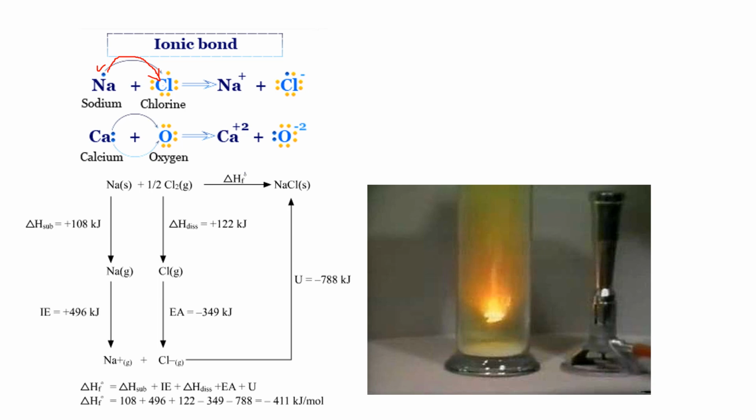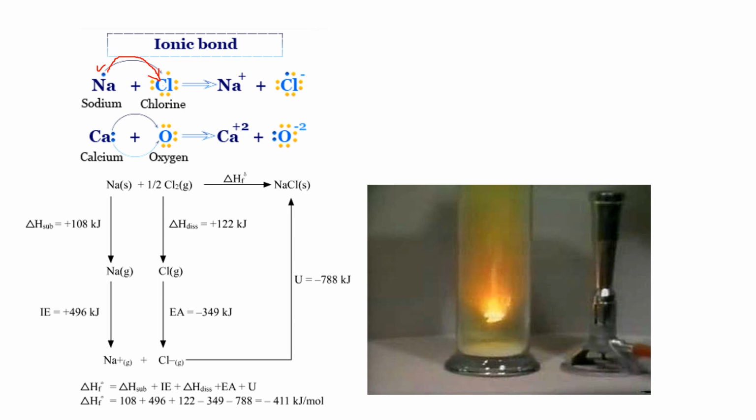We know the atom which loses 1 or more electrons possesses a positive charge, and the atom which gains electrons possesses a negative charge. So here sodium loses an electron, so it possesses positive charge, and chlorine gains 1 electron, so it possesses negative charge.